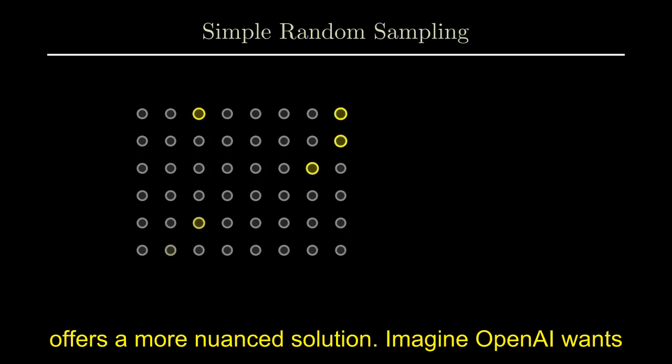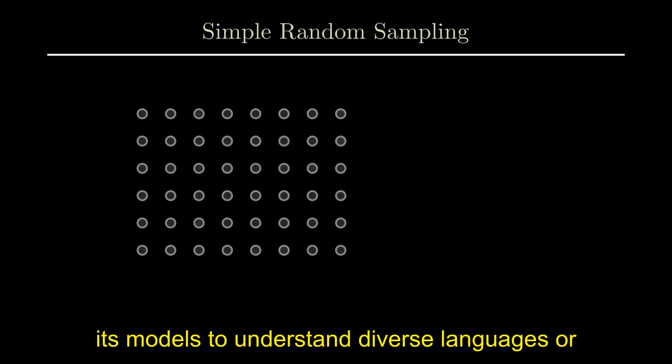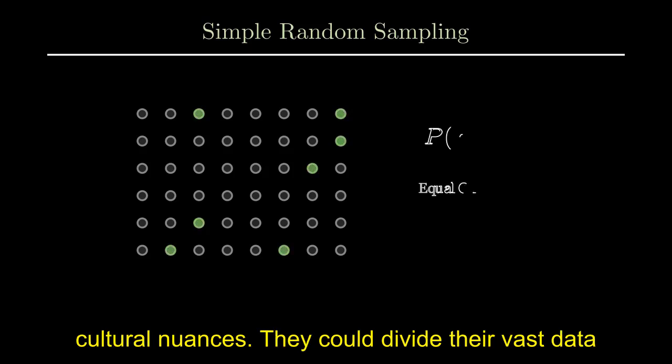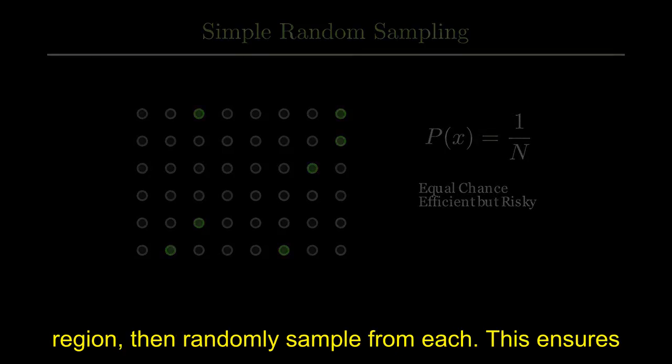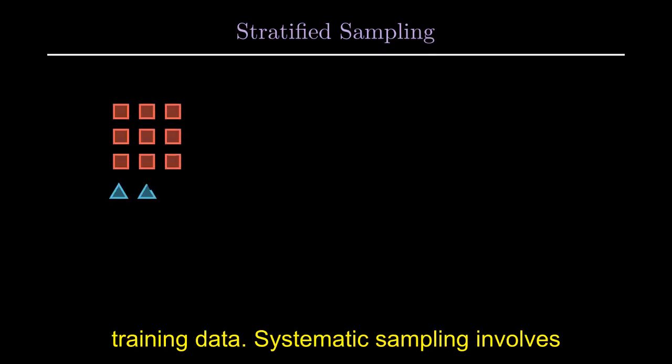Stratified sampling offers a more nuanced solution. Imagine OpenAI wants its models to understand diverse languages or cultural nuances. They could divide their vast data into strata based on language or geographical region, then randomly sample from each. This ensures representation across key categories, preventing underrepresentation of specific groups within the training data.